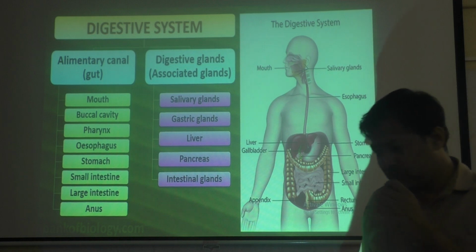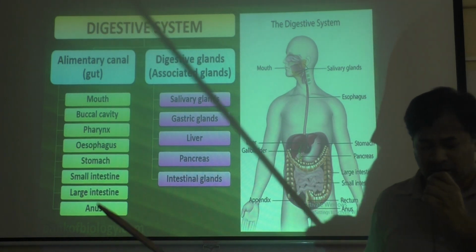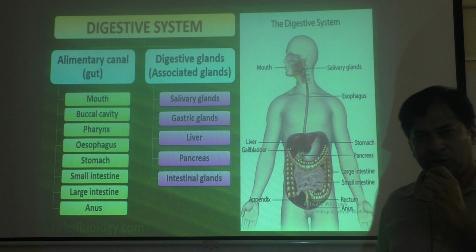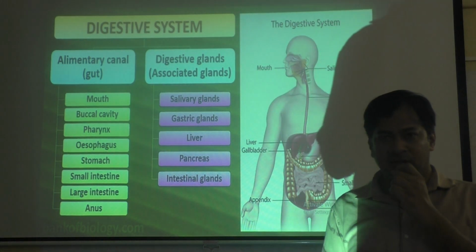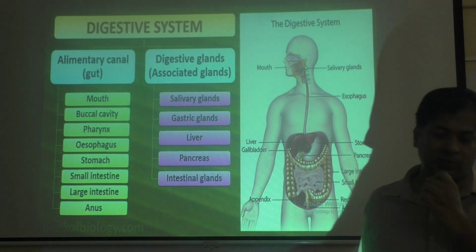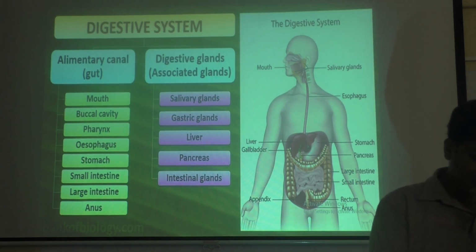So for digestion, a long tube is required, from mouth till anus, and along with that, on the left and right side, associated glands are there, which are required for the digestion process.